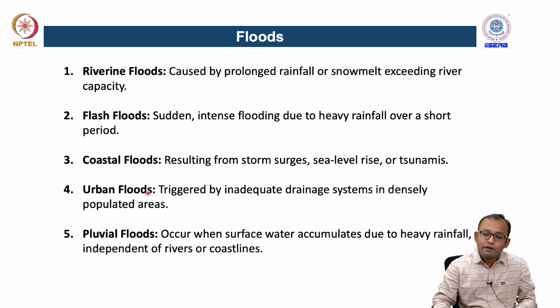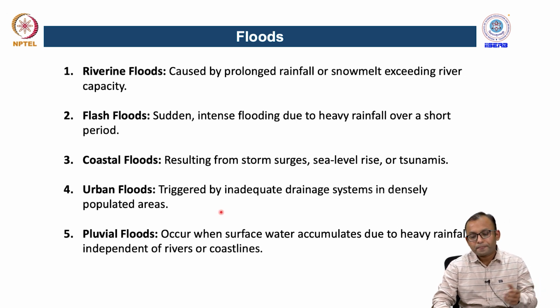There is urban flooding, which is triggered by an inadequate drainage system in densely populated areas. We have heard multiple stories of different cities affected by urban flooding because of poor drainage systems and unsustainable development of different types of urban settlements, and that can create problems of urban flooding in those regions.